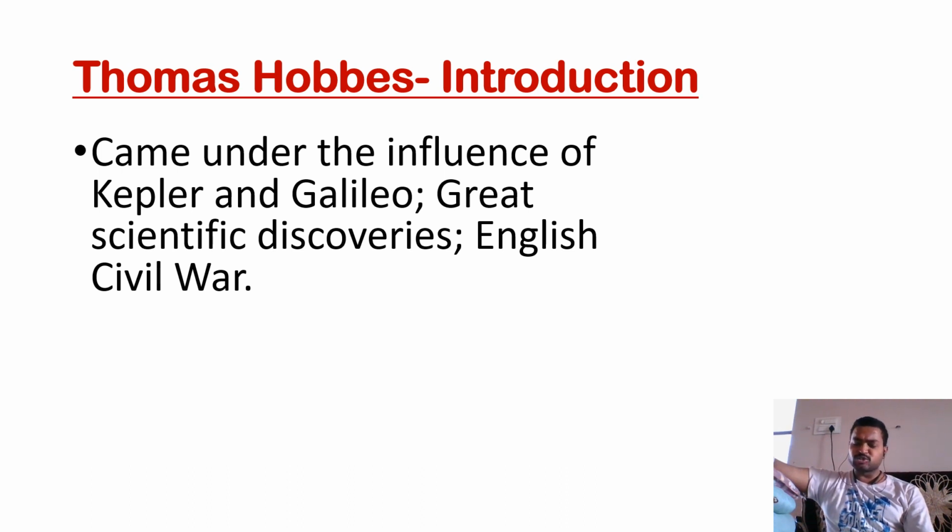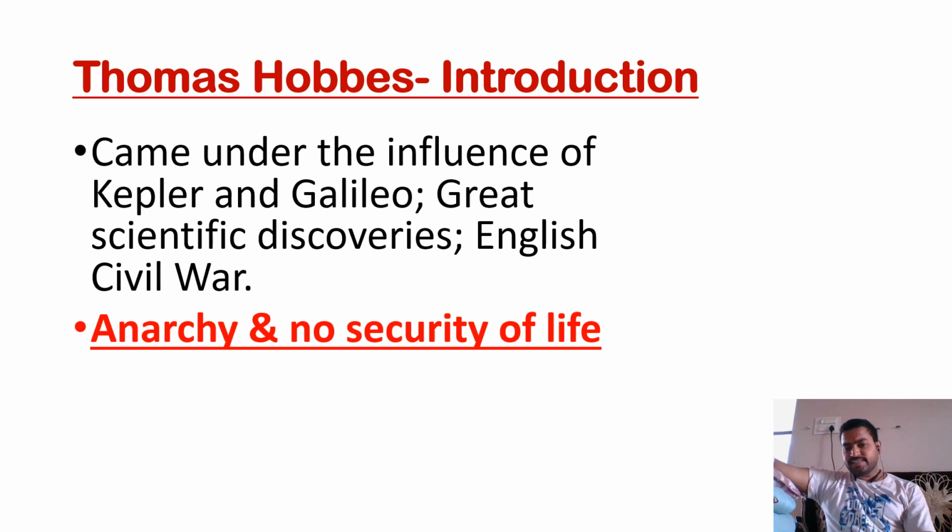We all know that there was so much advancement. Dark ages were ended, and new scientific discoveries were invented. So this was the time period. As I mentioned, because of civil war, there was no order, there was no proper rule, which means there was a lack of proper systematic order. So we can call it anarchy. If there is anarchy, it means there is a problem with security. So during this period in England, there was anarchy and there was no guarantee of life.